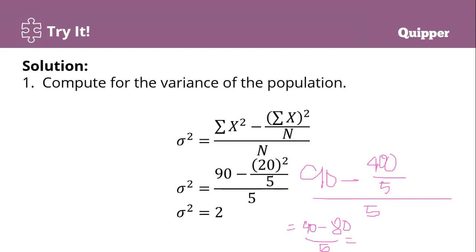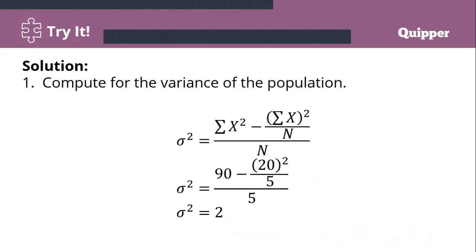Now, 90 minus 80 is 10. So 10 divided by 5. That is why the answer is 2. It's direct, class. The answer is 2. Okay? That is how to solve the population variance.